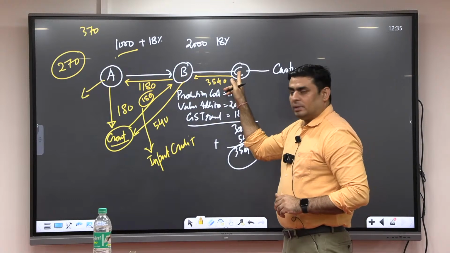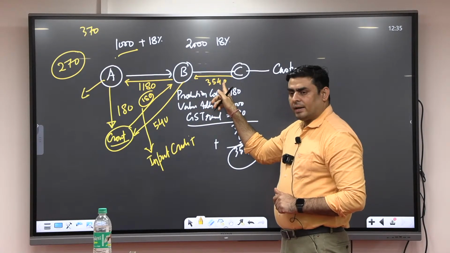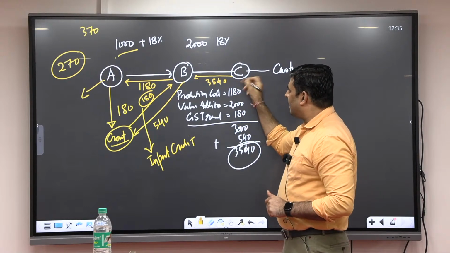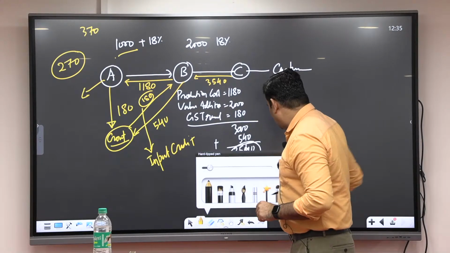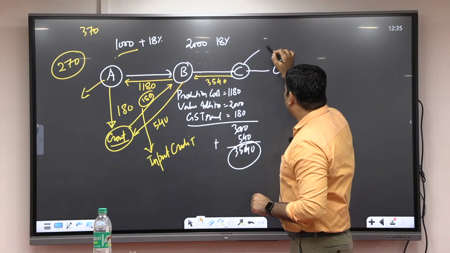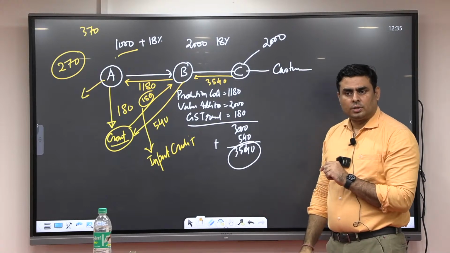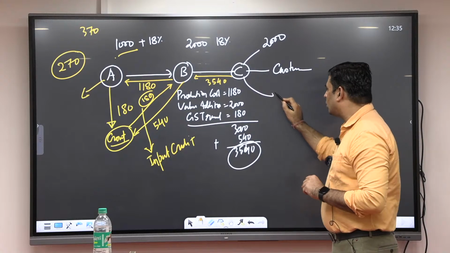B is sold to whom? C, and gives an invoice of how much? 3,540 rupees invoice they have given to C. So C has paid 3,540. Now suppose here C made a valuation of 2,000. So if C did the valuation of 2,000, how is C going to create his bill?